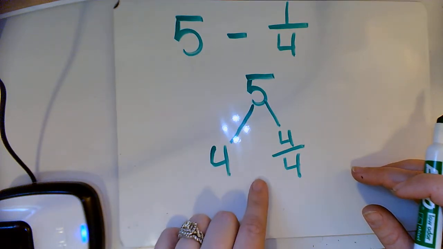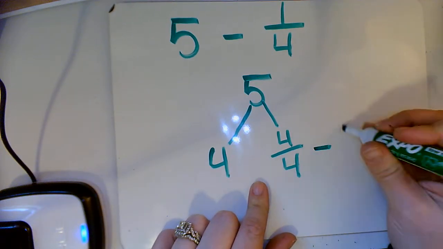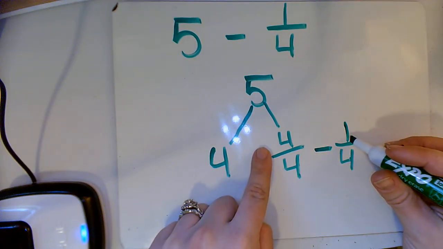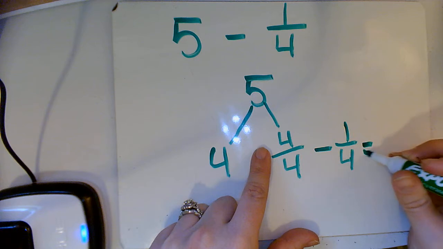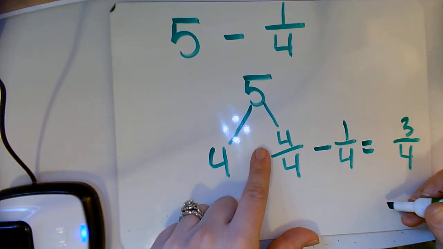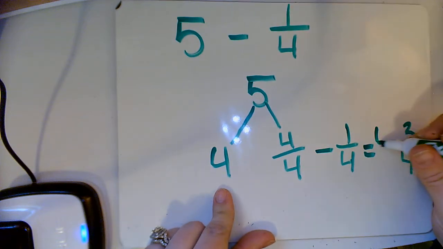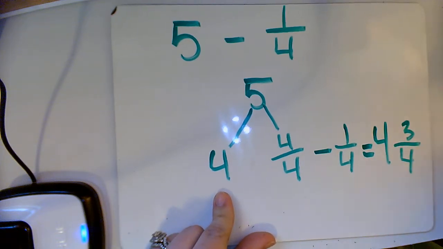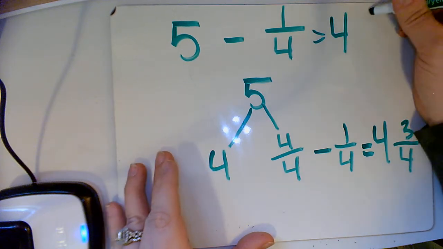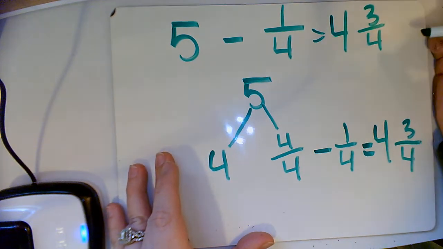And now I can easily see that and say, well, if I take away 1/4, 4 minus 1 gives me 3. 3/4 plus that 4. So 5 minus 1/4 would be 4 and 3/4.